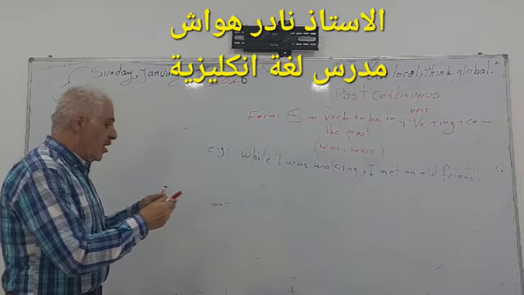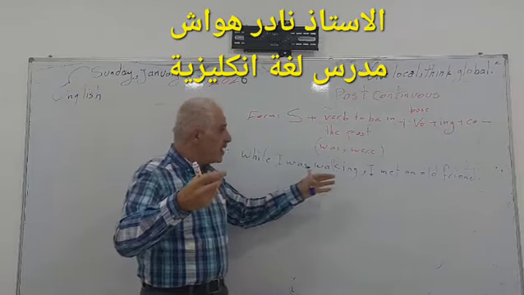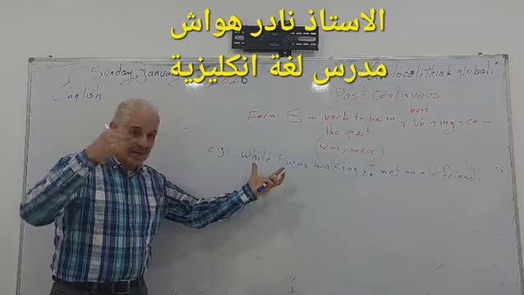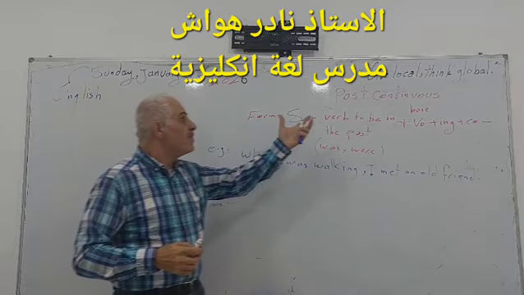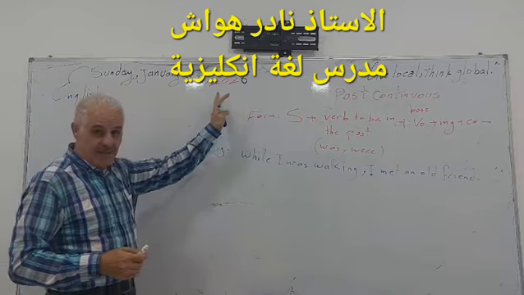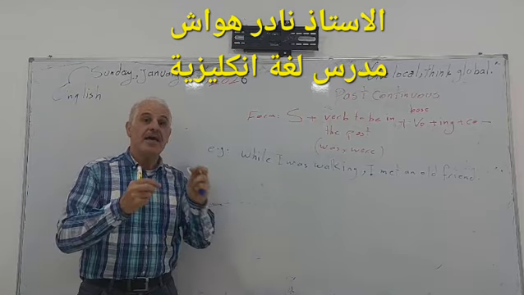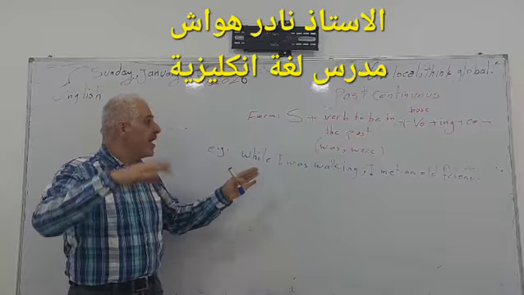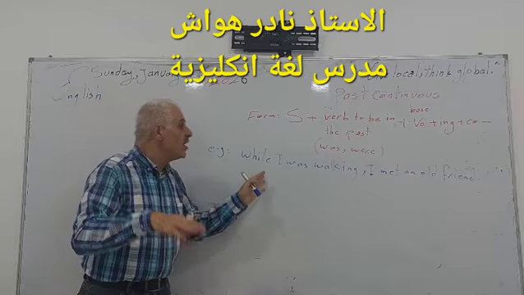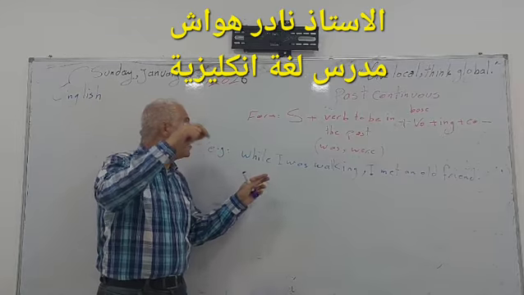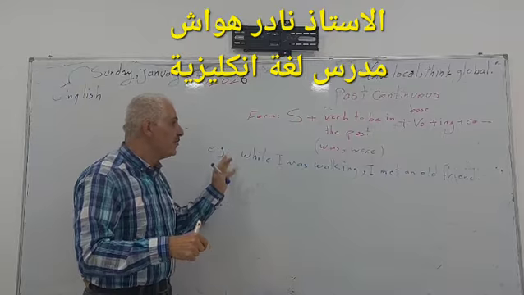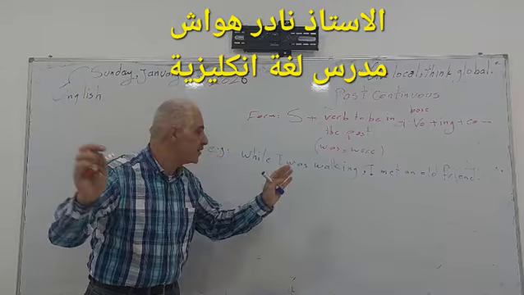Of course, first, let me repeat. Past action or simple past refers to an action that happened at a definite time in the past, at a specific time in the past, and it's over.